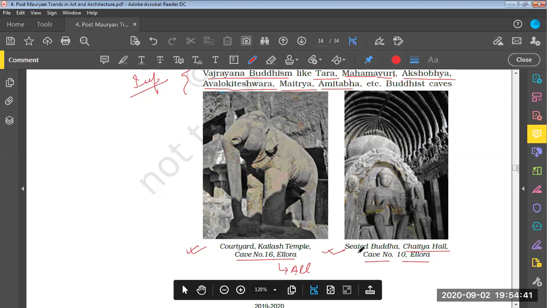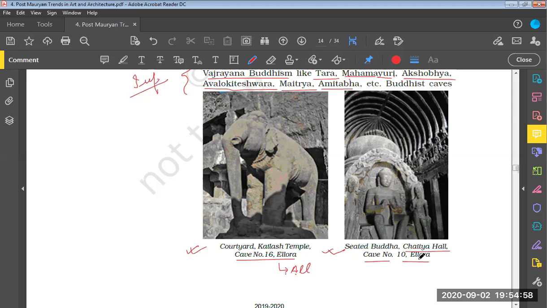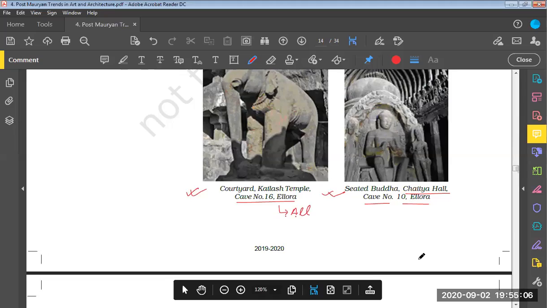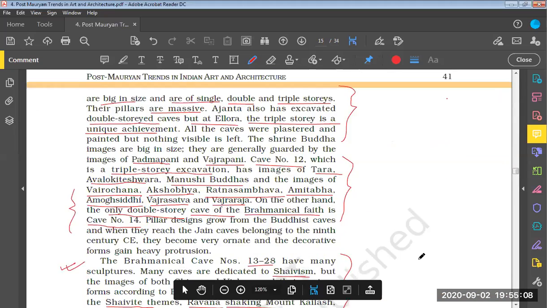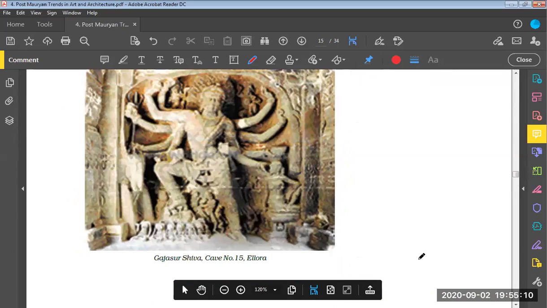And if we see the right side, this particular image shows a seated Buddha in the Chaitya hall, cave number 10 at Ellora. Chaitya we had already discussed. These are places of worship where Buddhist monks, or people who follow the Buddhist order, go to meditate and do dhyana.